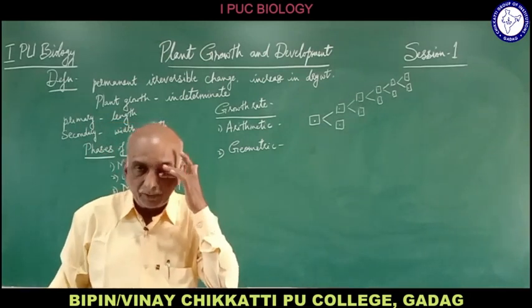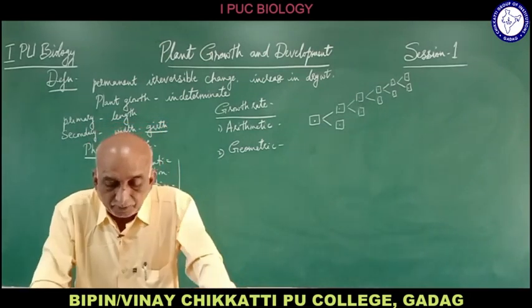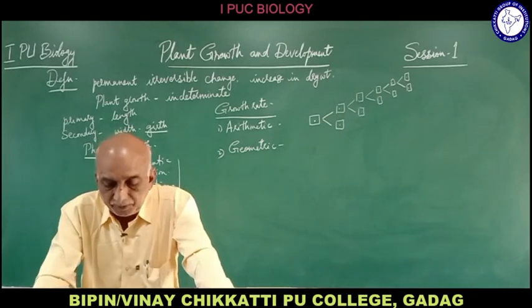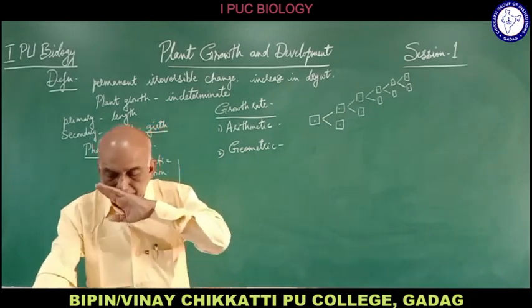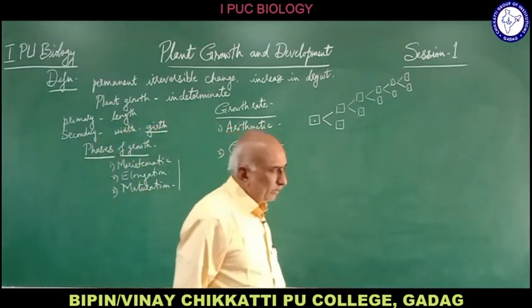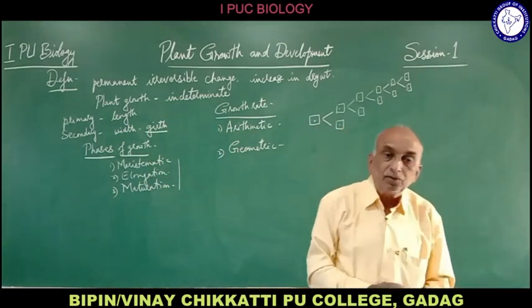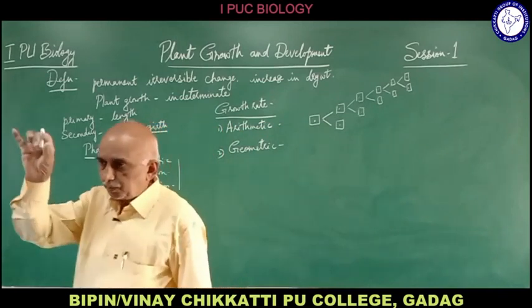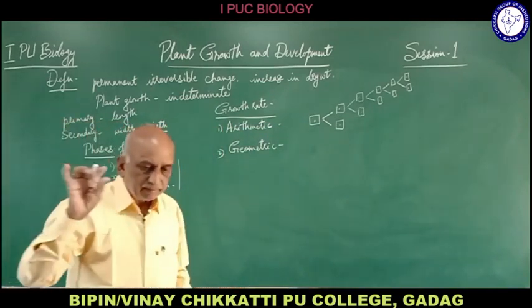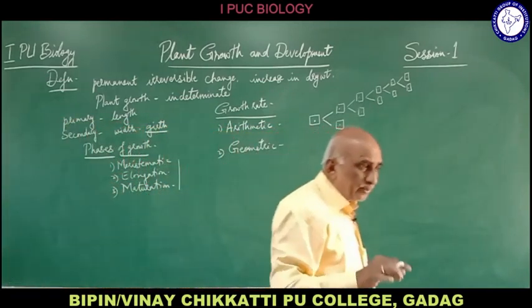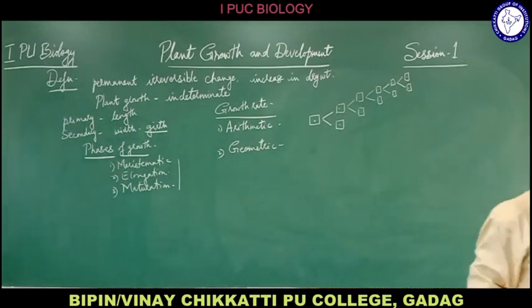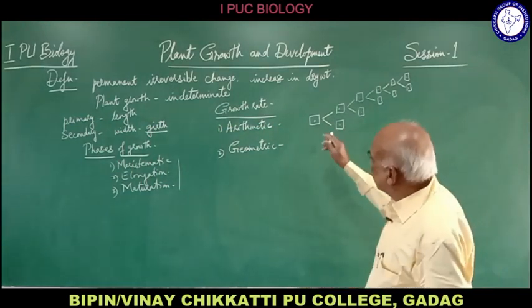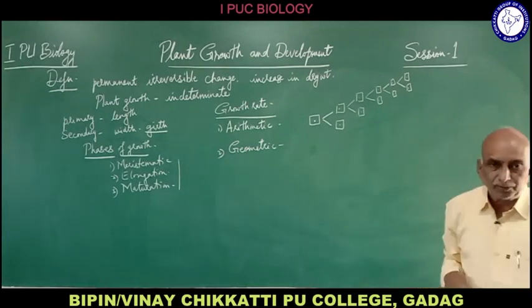When we draw a graph of this, a linear curve is obtained with a positive value. Roots elongating at a constant rate are an example of this arithmetic growth. So when the roots are increasing at a constant rate, that is called arithmetic growth.